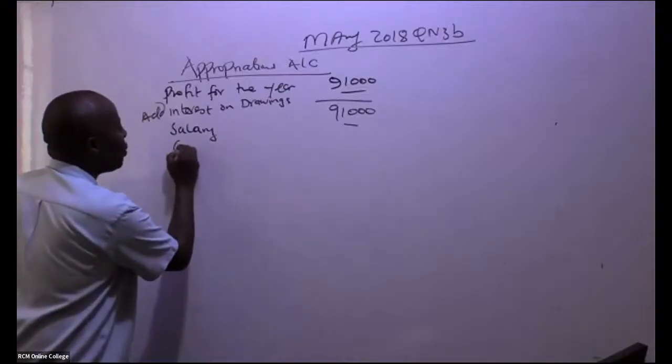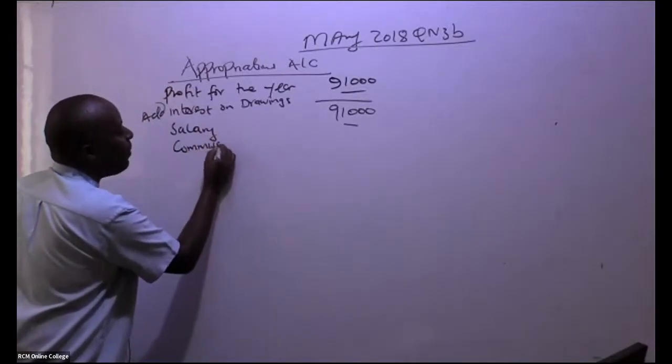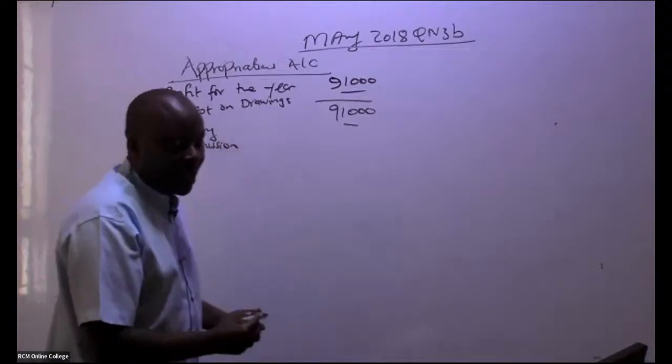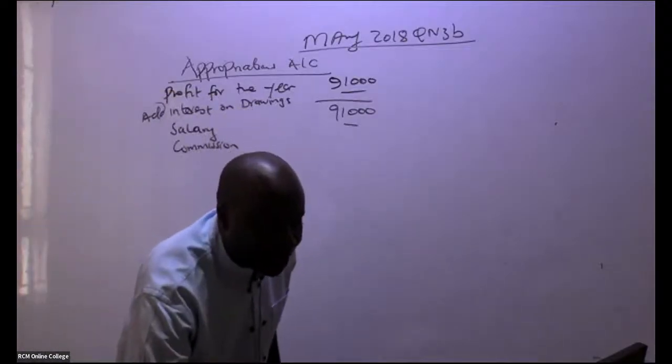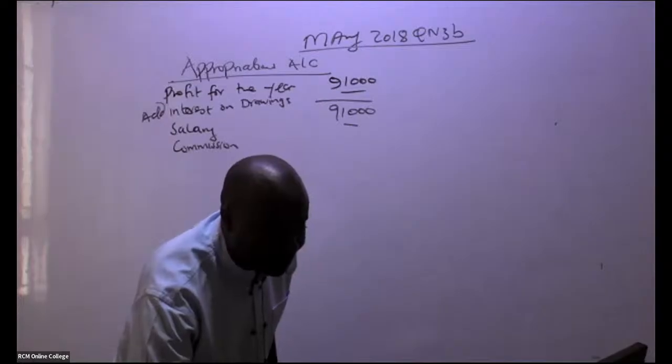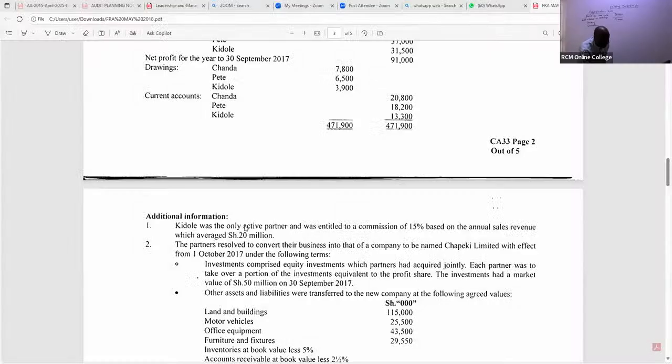We come to commission. Ladies and gentlemen, there is one person who is getting commission. If you read it here, who is this? We are told here EE was the only active partner and was entitled to 15% based on the annual sales revenue, which is 20 million.